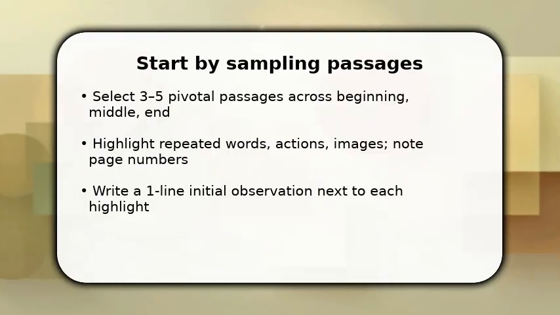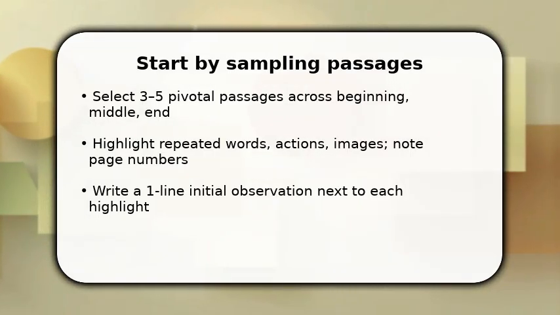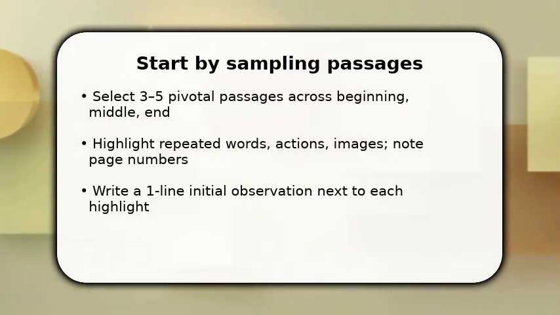You start immediately by sampling. Pick 3-5 pivotal passages from the book and highlight repeated words or images. As you read, mark page numbers and write a one-line observation beside each highlight so you can track recurrence.